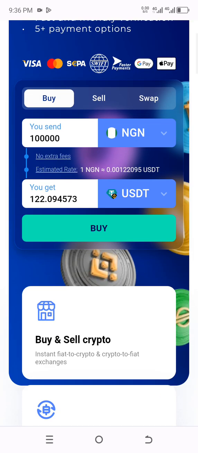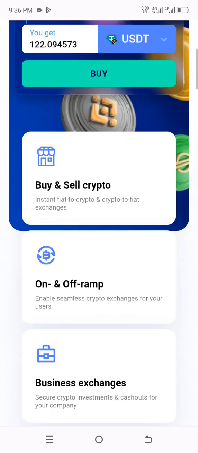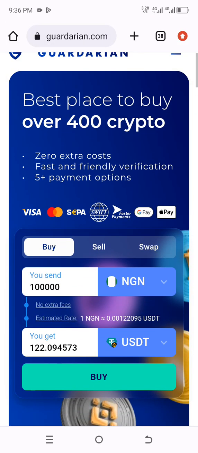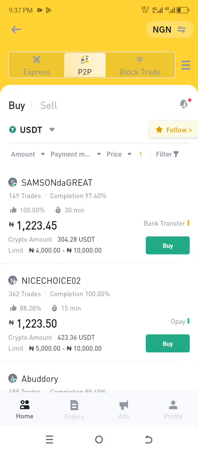Before we move on, we're going to go to Binance and check how much profit we can make from this platform. So let's go to Binance and see how much we will make doing this arbitrage. Wow, so this is Binance, and you can see the current rate on Binance is 1,223 naira.